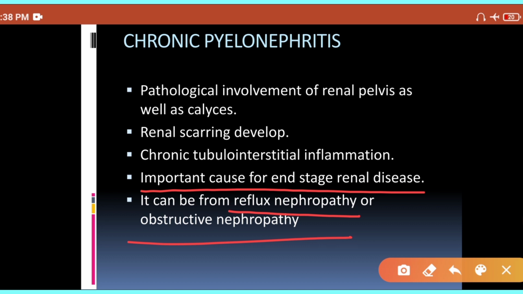And as it is a chronic inflammation, you will develop fibrosis. We know that in chronic inflammation, people have fibrosis. Alright. So you will have renal scarring as well.